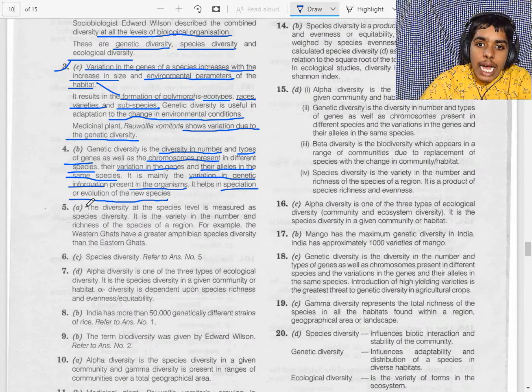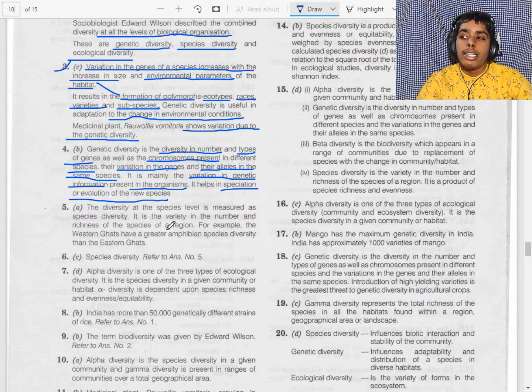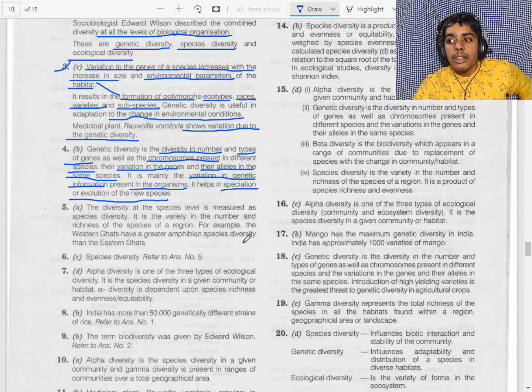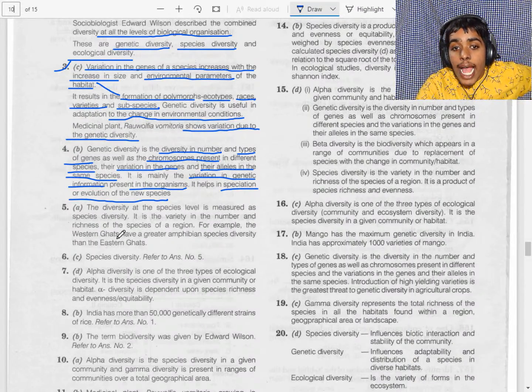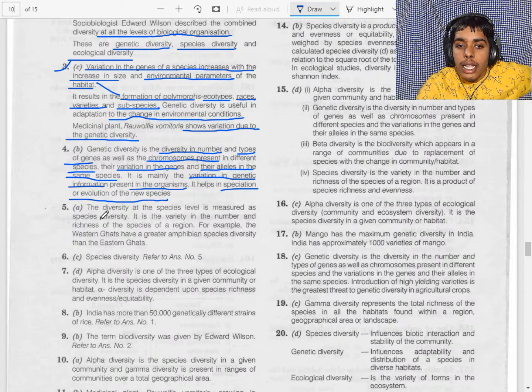The Western Ghats have greater amphibian diversity compared to the Eastern Ghats. This is a direct NCERT line, the way we have read it: the Western Ghats have more amphibian diversity than the Eastern Ghats, an example of species diversity. Let's check whether our answer is correct or not.